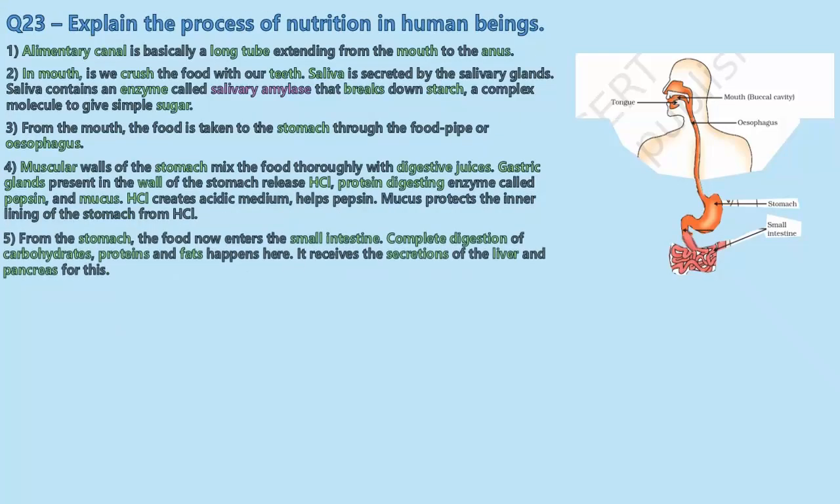Okay, from the stomach, food now enters the small intestine. Complete digestion of carbohydrates, proteins and fats happens here. In the stomach, of course, the food is made acidic and pepsin reacts, and proteins are broken down. But the complete digestion of carbohydrates, proteins and fats happens in the small intestine. It receives secretions from the liver and pancreas. So whatever enzymes are secreted by the liver and pancreas are also used in the small intestine.